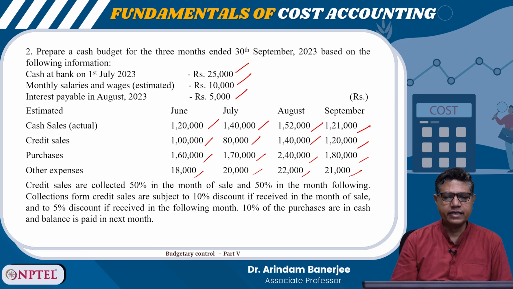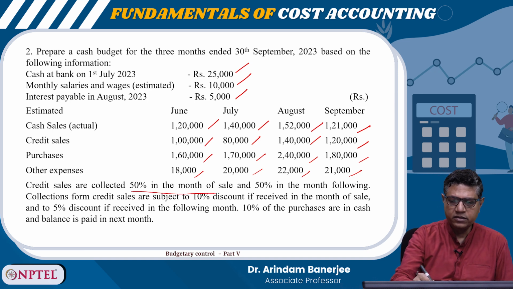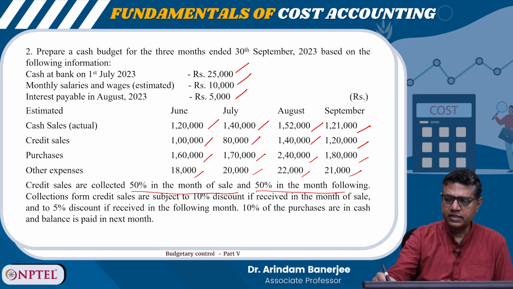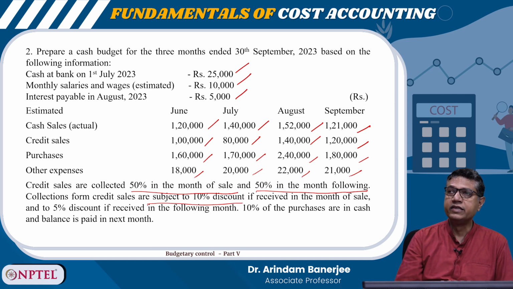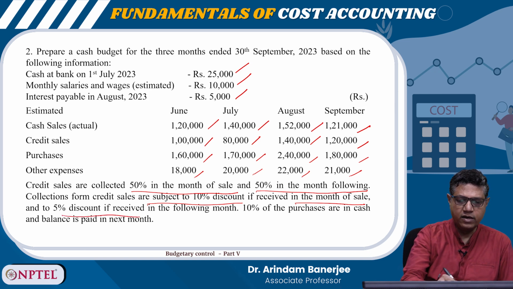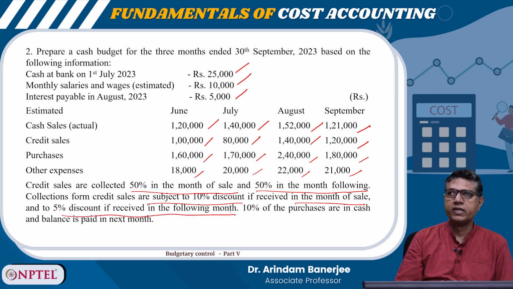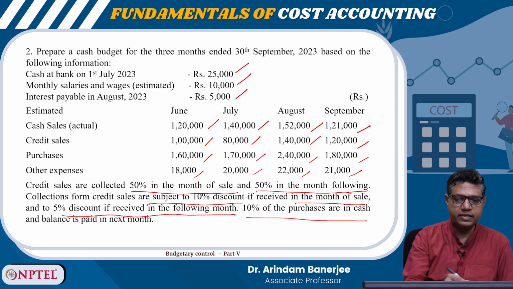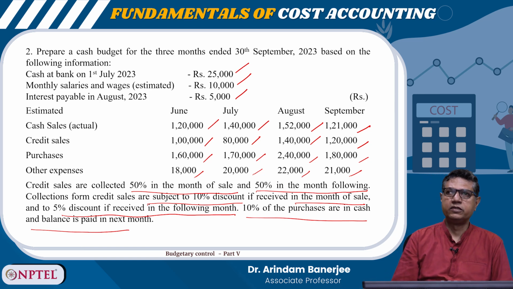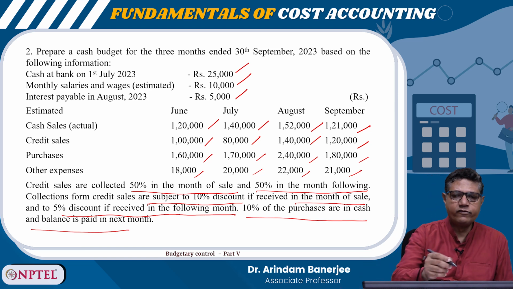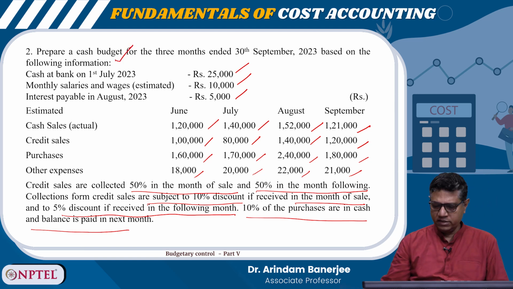Credit sales are collected 50% in the month of sale and 50% in the following month. Collections from credit sales are subject to 10% discount if received in the month of sale and to 5% discount if received in the following month. 10% of all the purchases are in cash and the balance is paid in the next month. So, these are the conditions, right. What we have to do is prepare one cash budget. Okay.